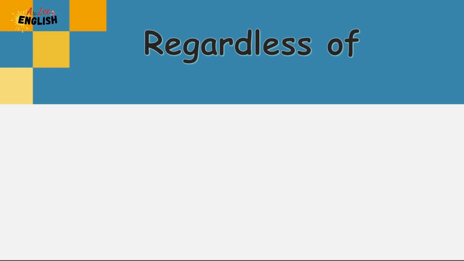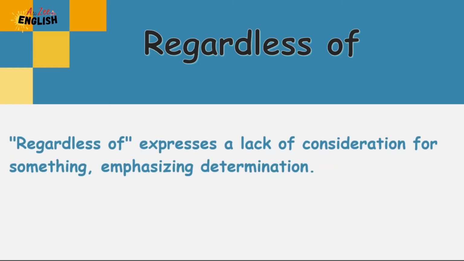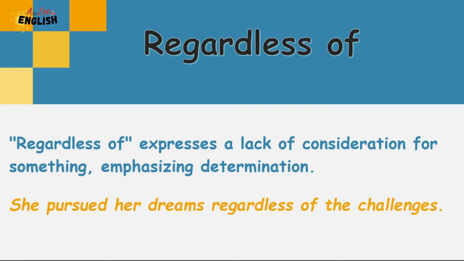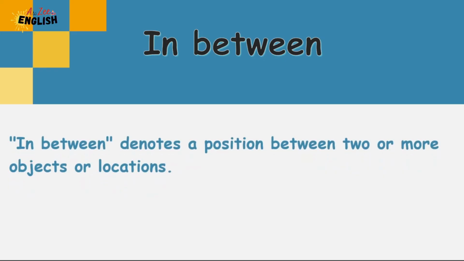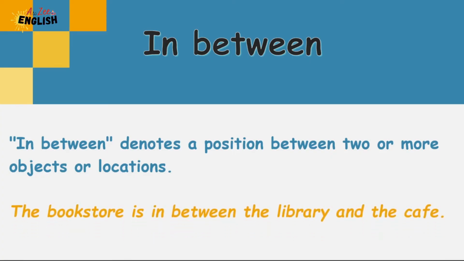Regardless of. Regardless of expresses a lack of consideration for something, emphasizing determination. For example, she pursued her dreams regardless of the challenges. In between. In between denotes a position between two or more objects or locations. The bookstore is in between the library and the